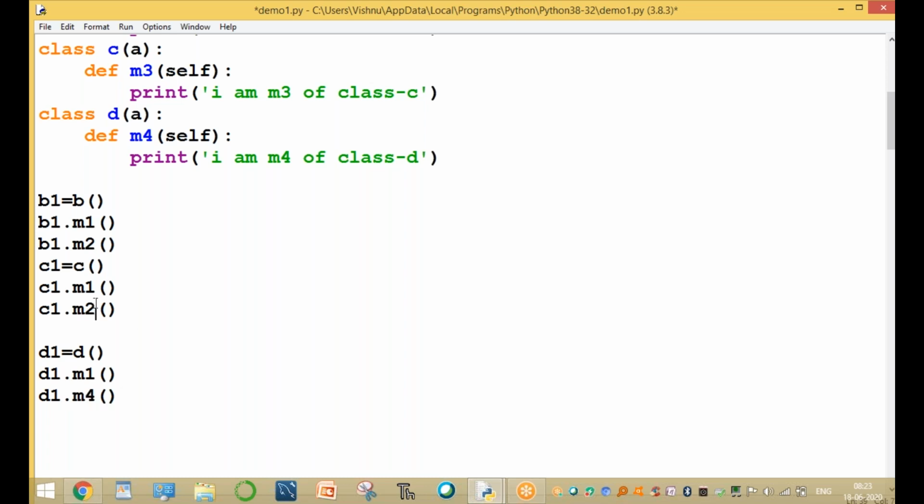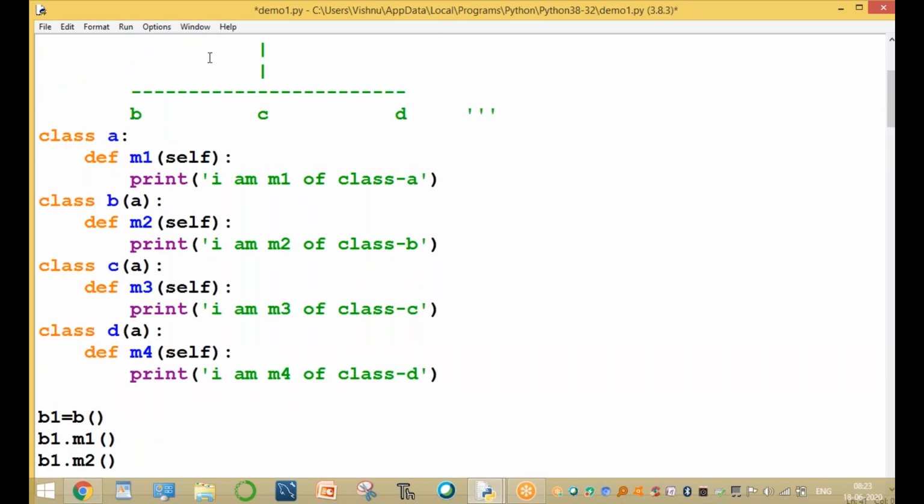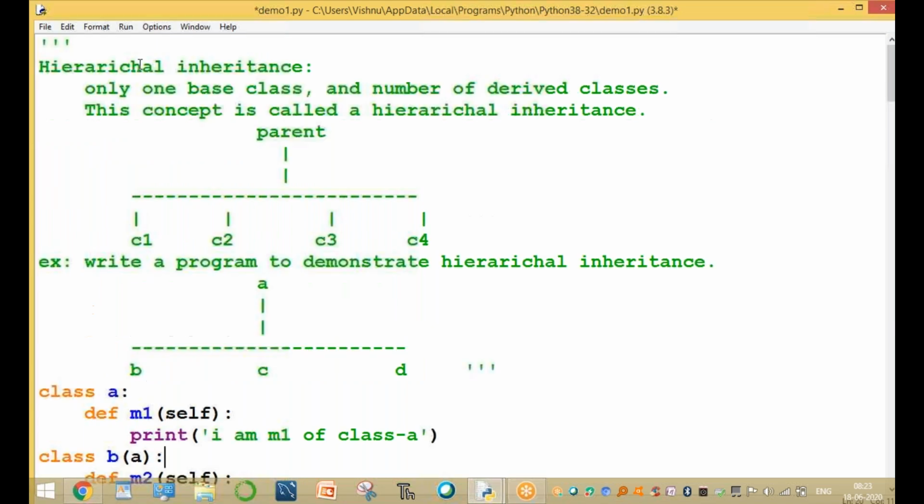M4. Here this is the M3. Yes, M3. Here there are a number of methods available. One is M1 and M2. Here M1, M3. Here M1, M4. Why? Because the same method M1 is accessible to all of B, C, and D. The concept is called hierarchical inheritance. Okay, clear.